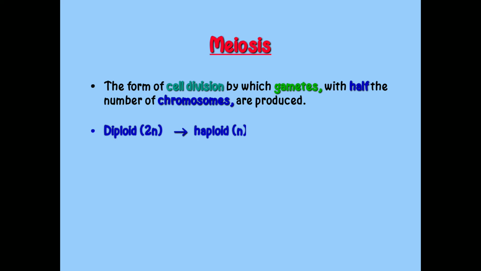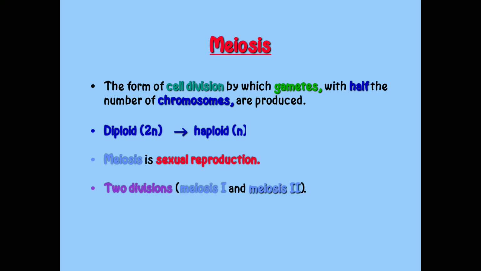That is, haploids are produced from diploid. Meiosis is a sexual reproduction. In meiosis, there are two divisions, that is meiosis first and meiosis second.